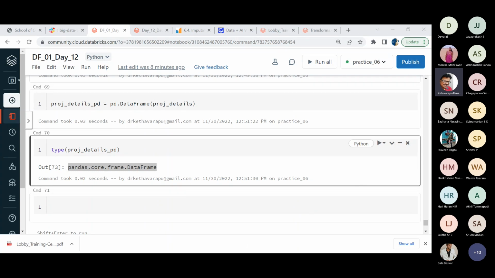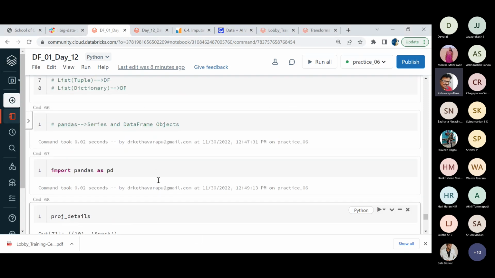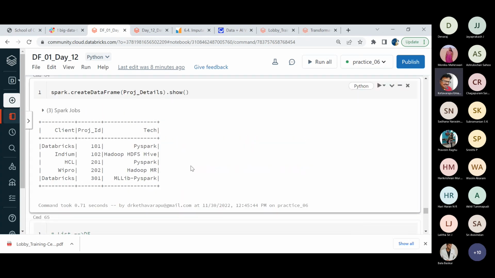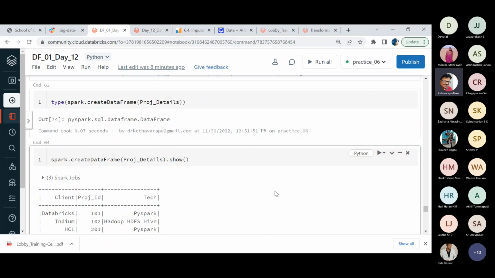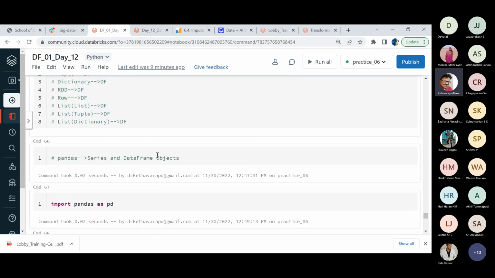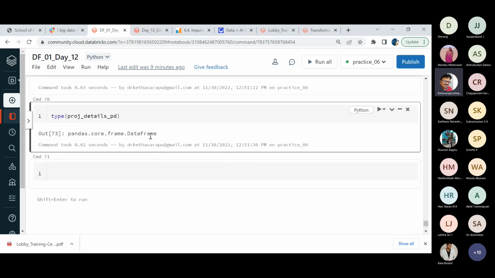This is one thing. Another thing is you can observe the data frame orientation with respect to PySpark. The data frames are quite natural and simple to understand, whether it is a pandas data frame or a PySpark data frame. Only we need to observe how we can make use of that object. Because as we are talking about various ways of creating the data frame, this is also one of the ways.